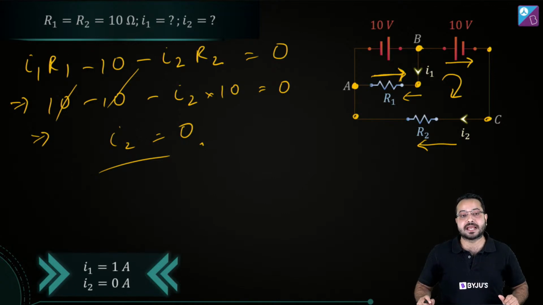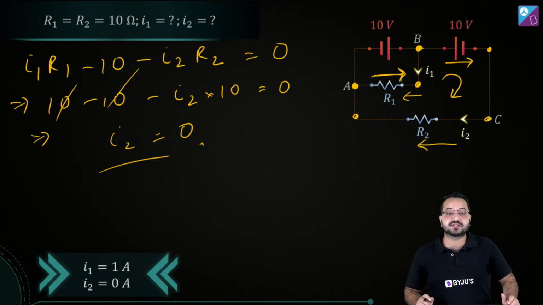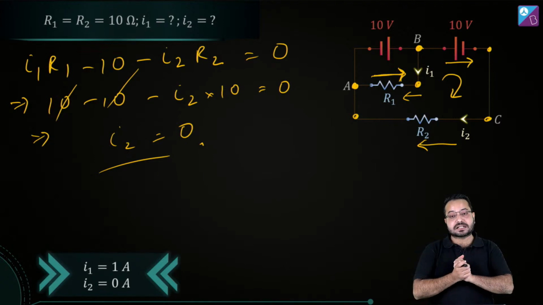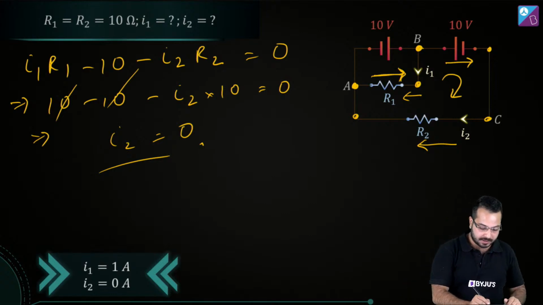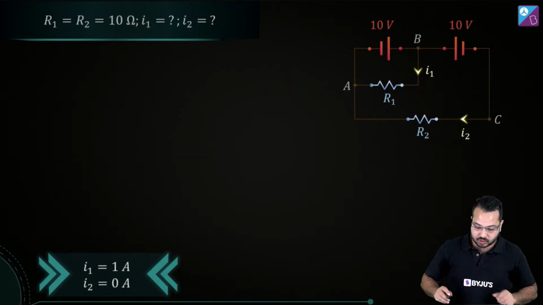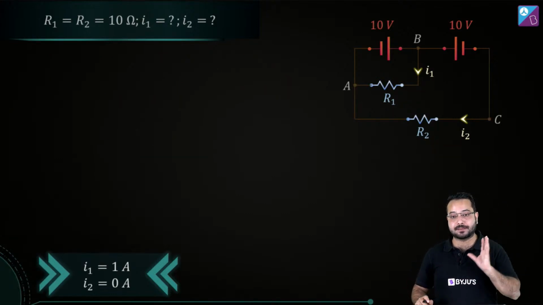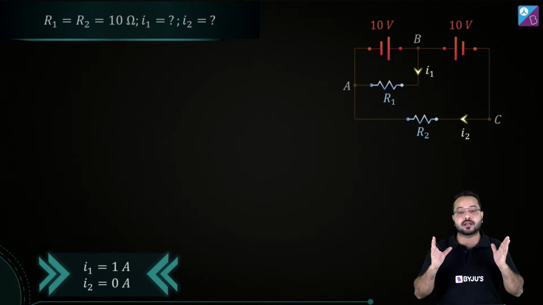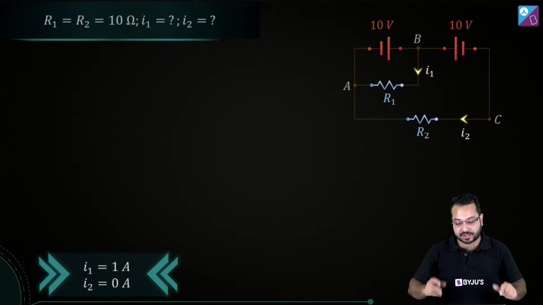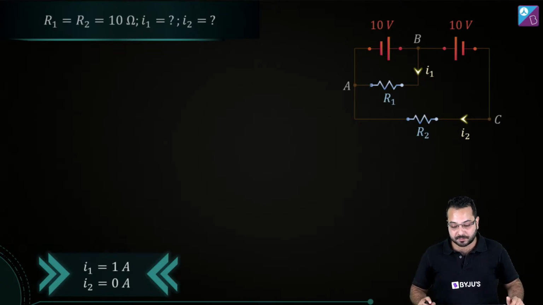Okay, I'll give it 1 to 2 as the difficulty level, because it's simple application of KVL and KCL. Okay, Tanma is asking, sir, can you please explain superposition theorem very briefly? Alright, I had not planned for it, but sure, I'm here to help you. No matter how much time it takes, I'll try to clear all your doubts. And this is a very interesting way to solve problems as well. So sure, let's try to do that.